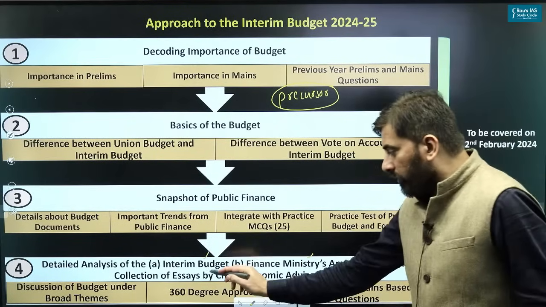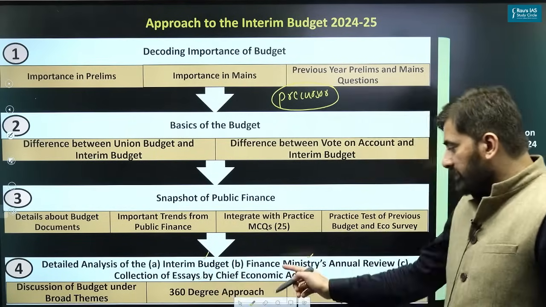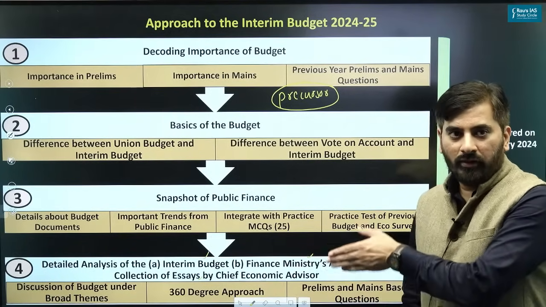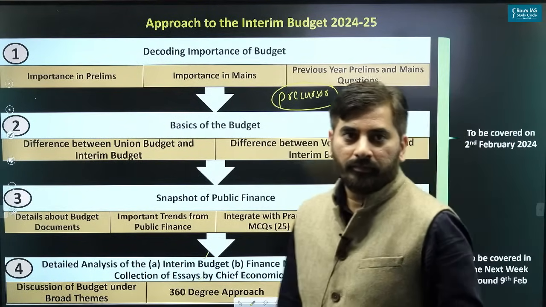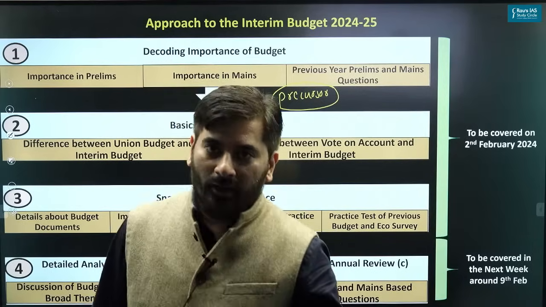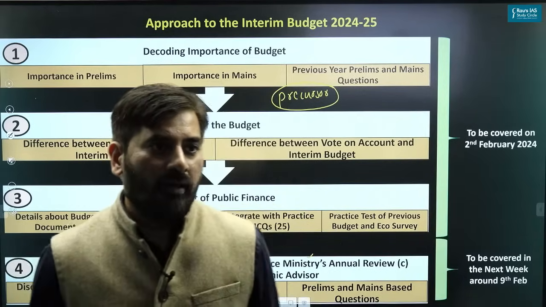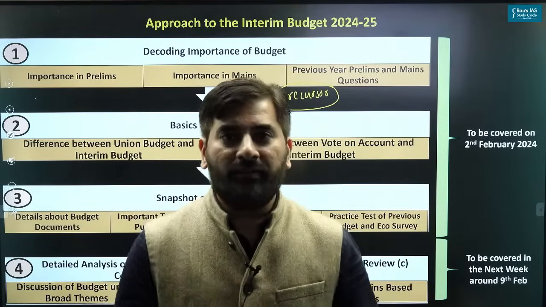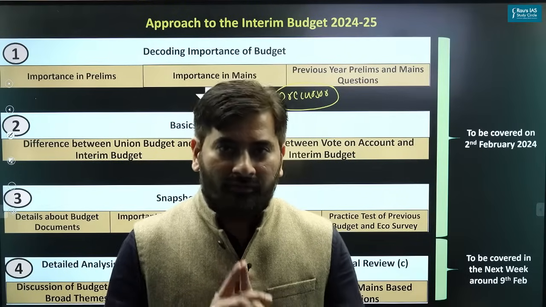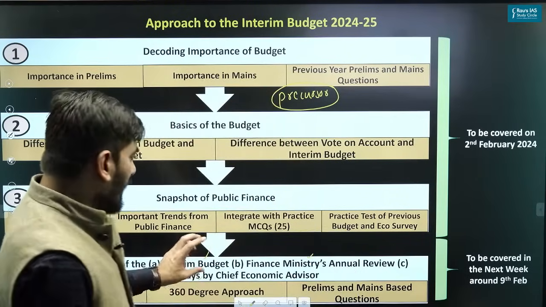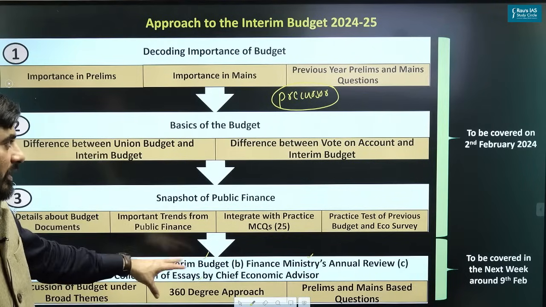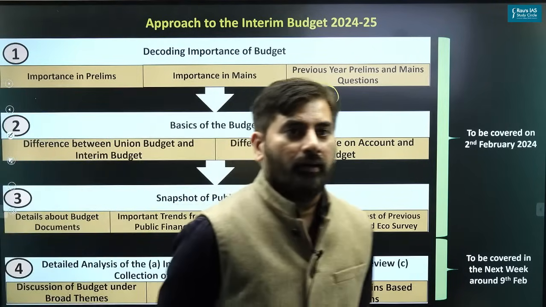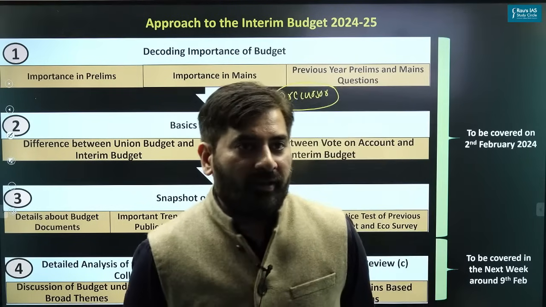I'm also going to cover a collection of essays by the chief economic advisor, which is important for prelims also, mains also. I hope this part is clear, right? I will meet you once again next week, same time, wherein I will be covering the last part of the interim budget, and this was basically a precursor only. I hope it is clear.